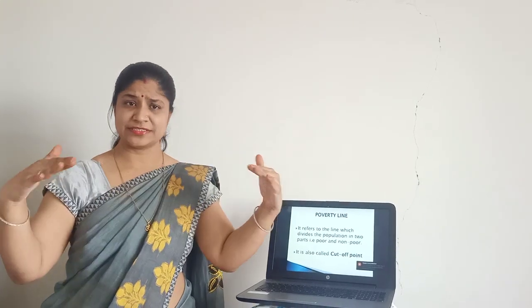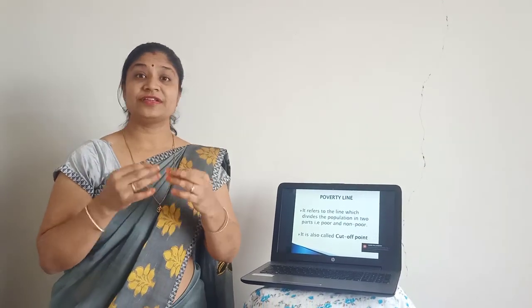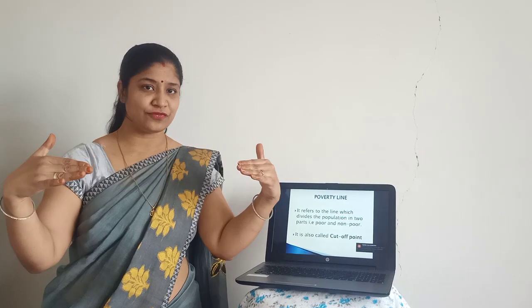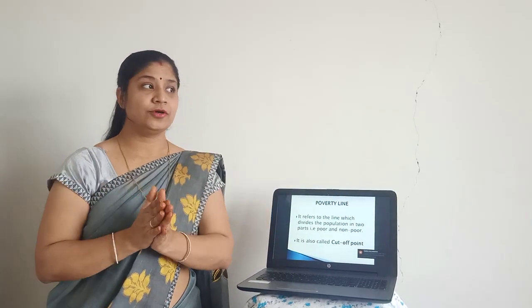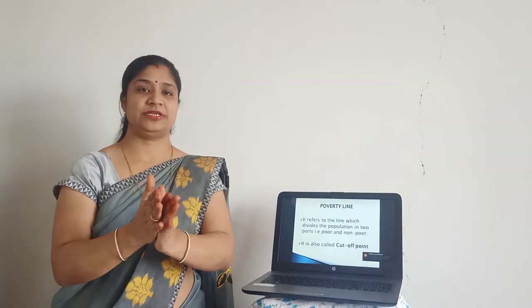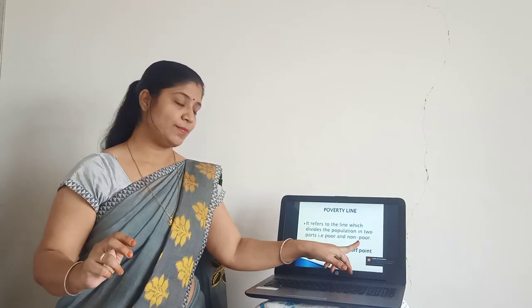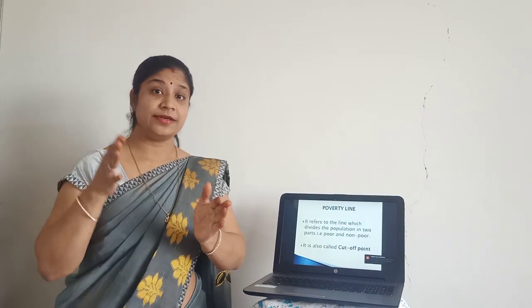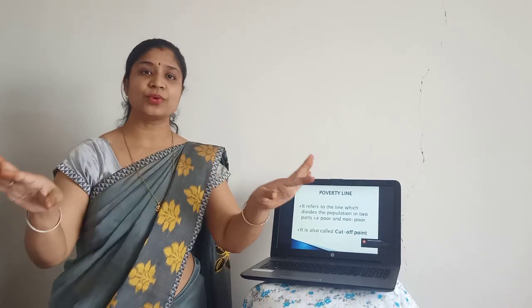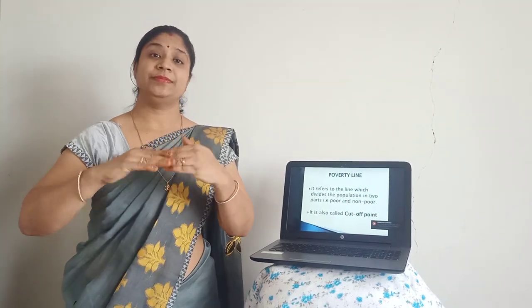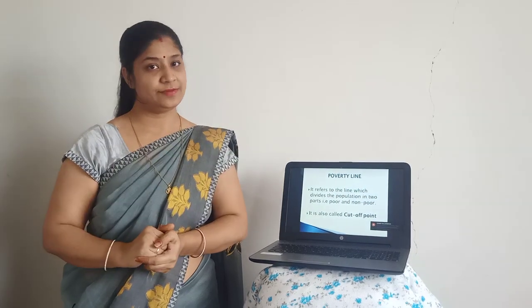Now understand, when we say line, that means cut-off line or a poverty line, the government has divided the whole population into 2 parts. One part is poor and the other part is non-poor. Poor and non-poor are the 2 categories decided by the government. So whoever is below the poverty line will be considered a poor person, and the people who are above the poverty line will be considered